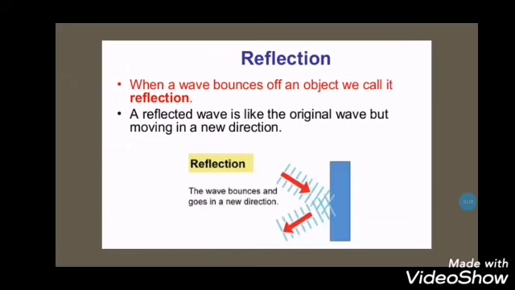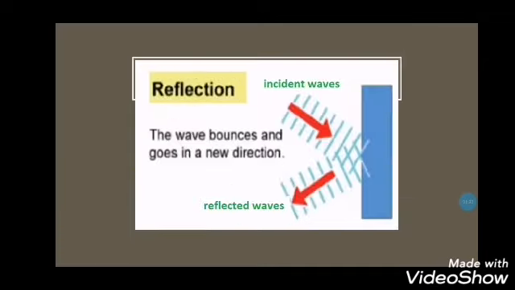Reflection. When a wave bounces off an object, we call it reflection. A reflected wave is like the original wave, but moving in a new direction. So the wave bounces and goes in a new direction. As you can see, I have a wave going to this object and it's changing direction. I have incident waves and I have reflected waves.